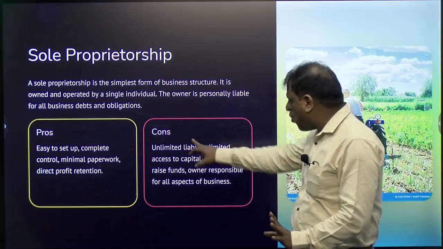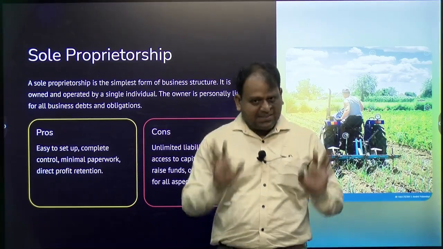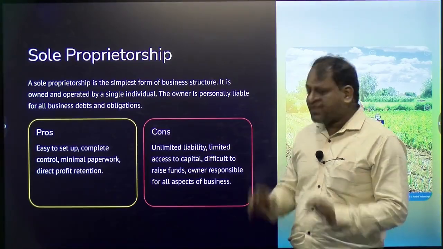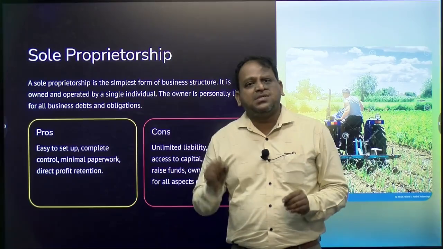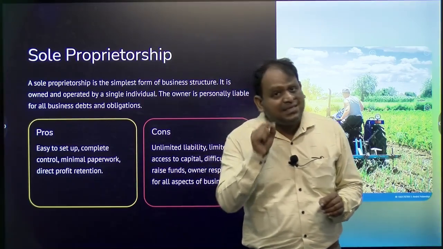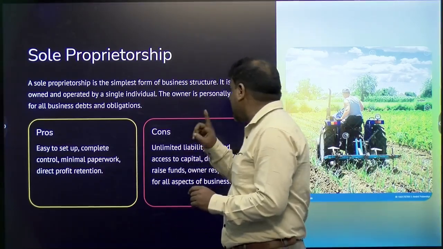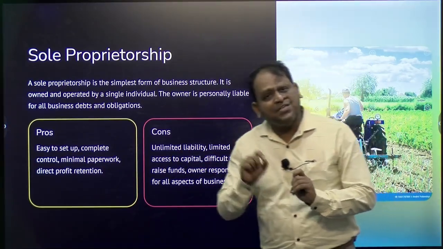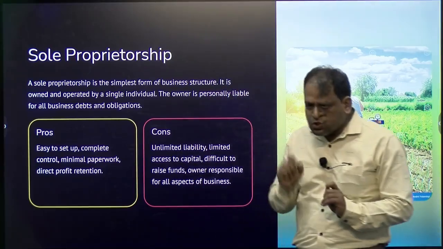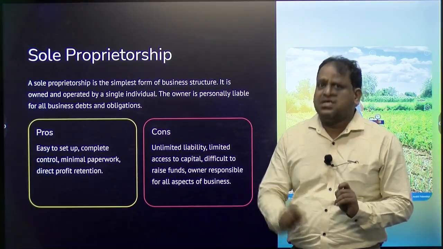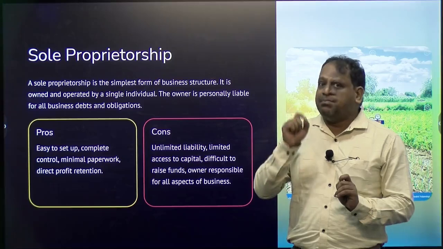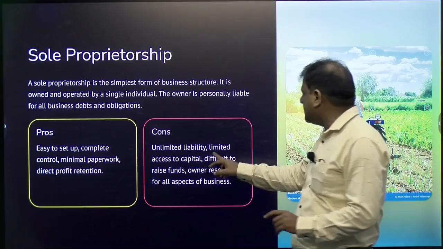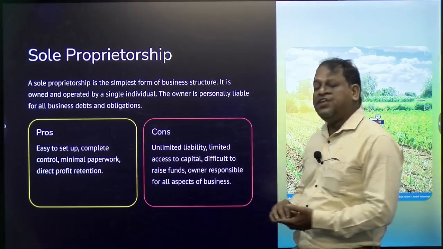What are the cons? Unlimited liability: whenever the sole proprietorship falls into a debt trap, obviously the personal assets will also be attached to the concerned debts, right. So, that is unlimited liability. Limited access to capital, because the sole proprietor is not raising funds from the public. So, the capital, resources and funds he can get are very minimal, meaning limited access to capital and difficulty raising funds.